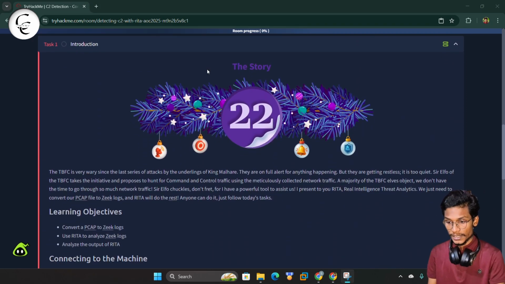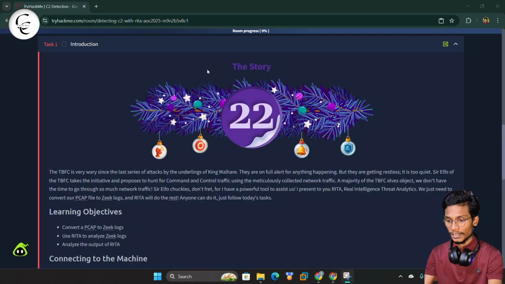So guys, here basically the story is the TVFC is very wary since the last series of attacks by the underlining of King Malhare. So Sir Elfo has a gift for the SOC team in the TVFC company. He presented a powerful tool, that is RITA, Real Intelligence Threat Analysis. So here basically in this room we have the task to convert a PCAP file into a Zeek log, and after that RITA will do the rest.